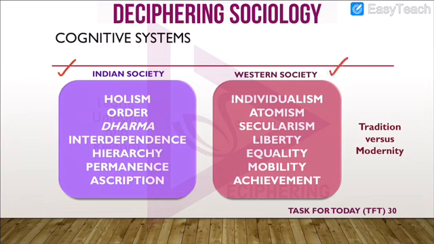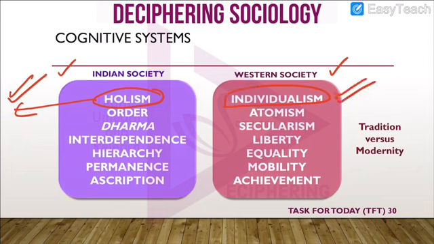So the major characteristic or trait of Indian society was holism, very important, and for the West it was individualism. It was the basis, it was the foundation. So if you are asked what was the foundation of the cognitive system of the West, you will write individualism, and for the Indian society it was holism.